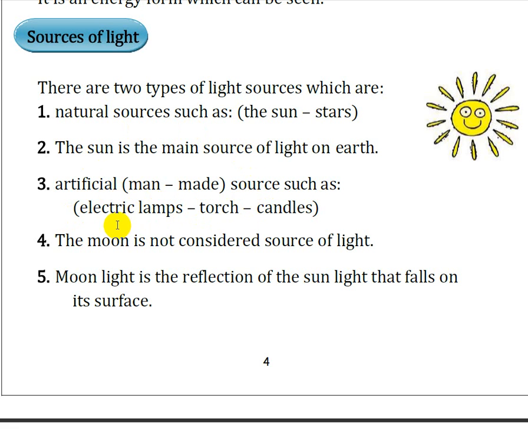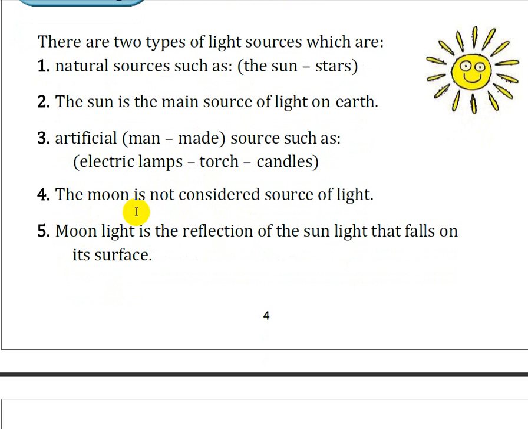So these two sources of light, like any other thing, come from a source. The first is natural sources, and the second is artificial sources. The natural sources are like the sun and stars, and the artificial sources are like electric lamps, torches, and candles.